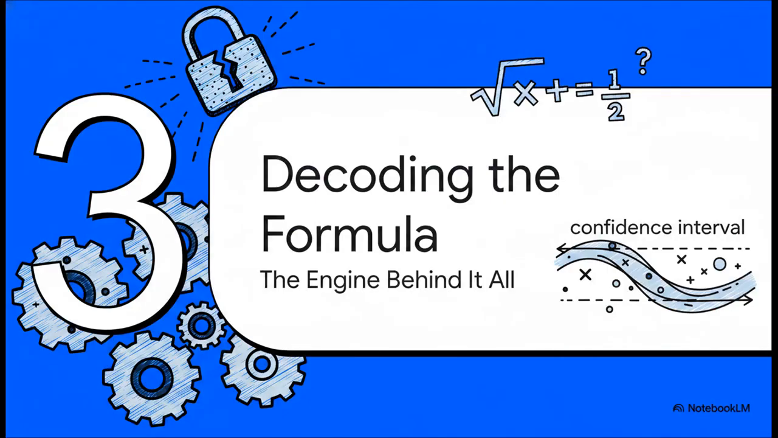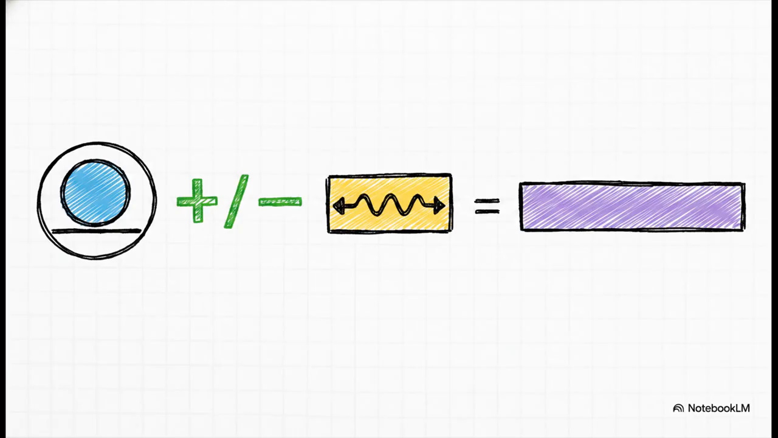Okay, deep breaths, everyone. We're about to look at the formula. I know, it can look a little scary with all the symbols, but I promise we're going to take it piece by tiny piece, and it's going to make total intuitive sense. Let's decode the engine that builds these intervals. When you really look at it, the core idea here is super simple. It's just our point estimate, that's our single best guess, and then we add and subtract a margin of error. That's it. We start with our best guess, and we build in some wiggle room. The entire rest of that formula is just a very precise statistical way of figuring out exactly how much wiggle room we need. So let's see what goes into calculating that wiggle room.